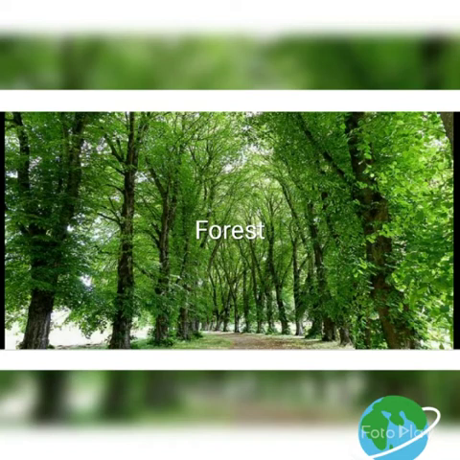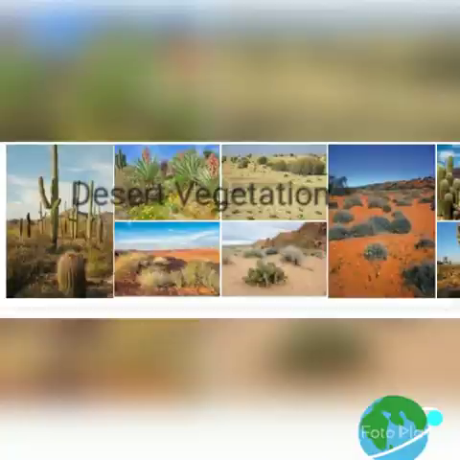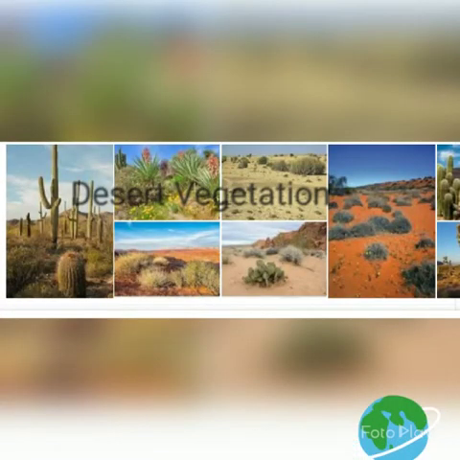Forests are thus associated with areas having abundant water supply. So where more rainfall is there, more forests are formed. Where less rainfall is there, there is scarcity of forests. So fewer forests are found where there is less rainfall.